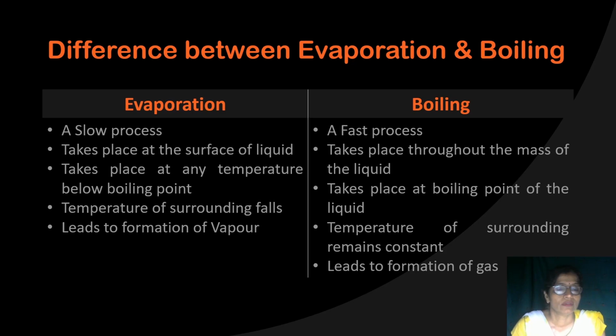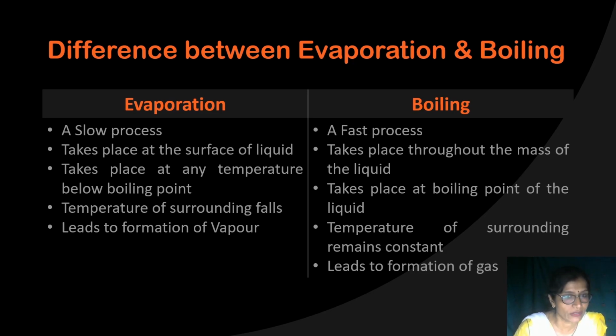Next is that evaporation, I said to you, takes place at any temperature below its boiling point, while boiling takes place at its boiling point, which means at a fixed temperature. By evaporation, the temperature of the surroundings decreases. I explained this with the help of the earthen pot. But in case of boiling, what will happen? The temperature of the surroundings remains constant. It will neither decrease nor increase. It will remain constant.